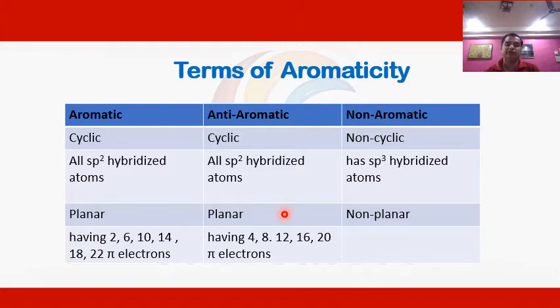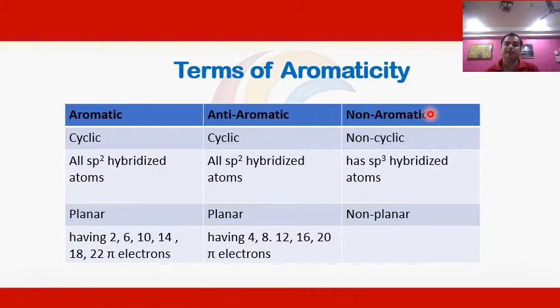But instead of following the 4n plus 2 pi electron rule, they must follow the 4n pi electron rule, in which they have 4, 8, 12, 16, 20 pi electrons within the cyclic ring, a multiple of 4n. When all these conditions are satisfied by a compound, it is an anti-aromatic compound.